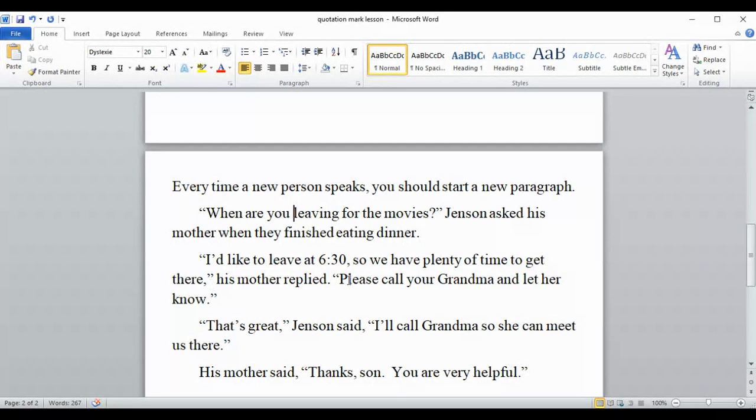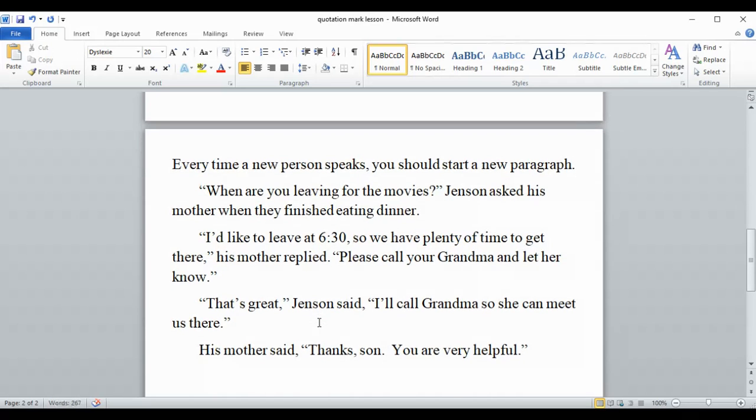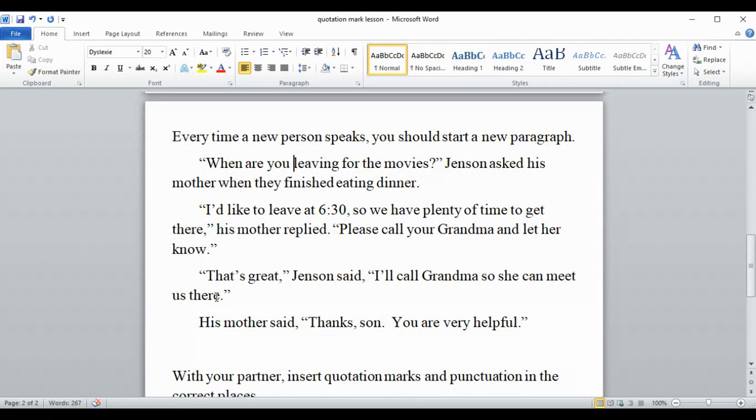And then she said something else. "Please call your grandma and let her know." So we ended that with the period because we didn't say his mother also said. We know that his mother's still speaking because it's up here in this part. So Jensen's going to talk some more. That's why it's indented, though you're not going to have to worry about that with your assignment. "That's great," Jensen said. "I'll call Grandma so she can meet us there."